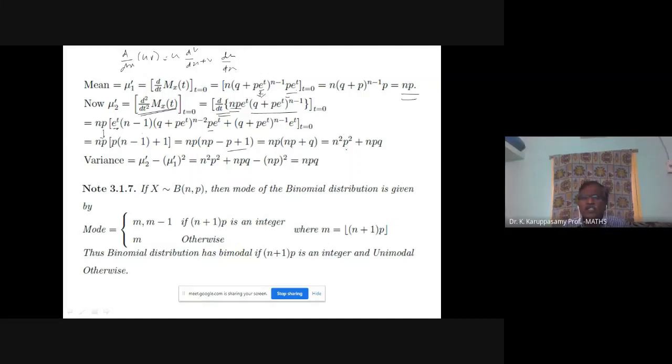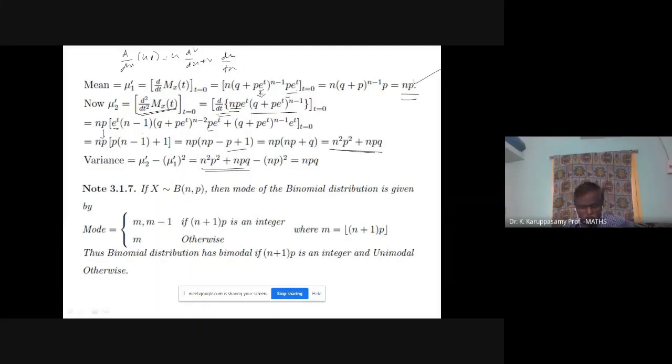After getting mu2 dash, this is my mu2 dash. Variance formula you write: mu2 dash minus mu1 dash square. Mu1 dash is our mean. Mu1 dash is np. This is my mu1 dash. So you substitute mu2 dash minus mu1 dash square. Mu2 dash is equal to n square p square plus npq. If you simplify, n square p square gets cancelled, npq you may get.